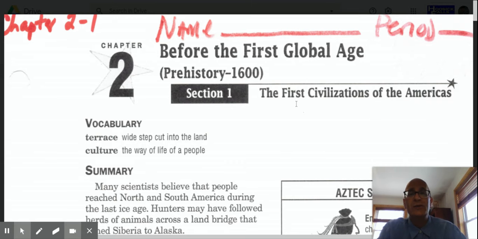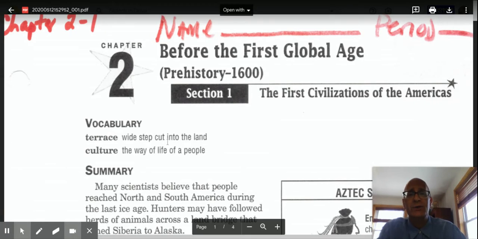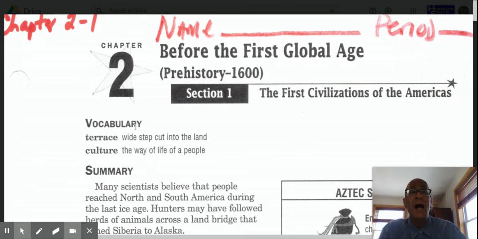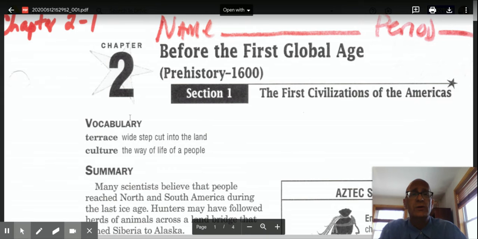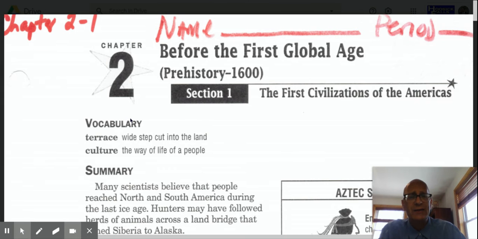This mini lecture will be posted on your Schoology page, as will the vocab terms. There are 9 vocab words in Chapter 2, Section 1. All 9 terms can be found on Quizlet. All 9 terms will also be linked to your Schoology page at the end of the day today.